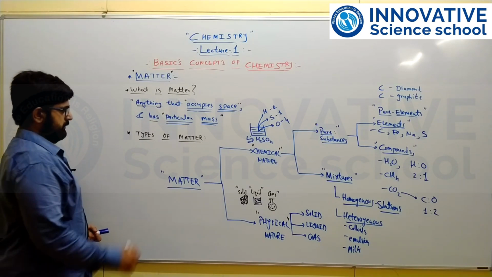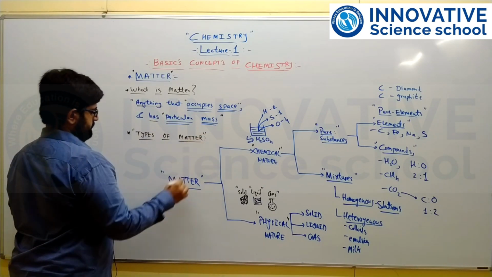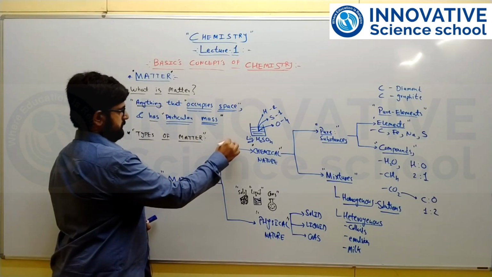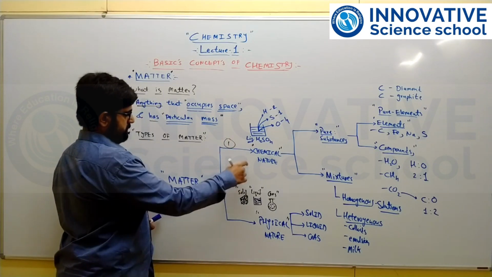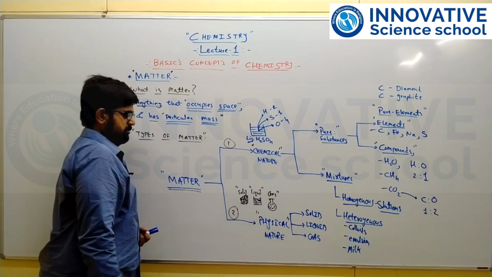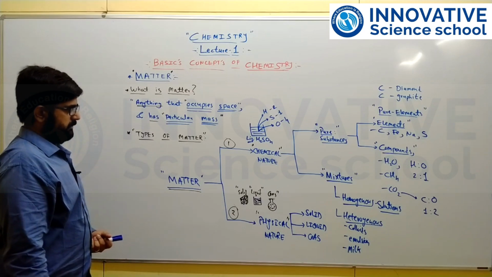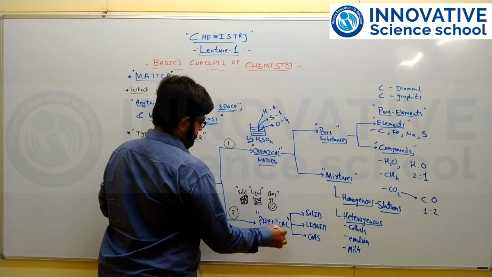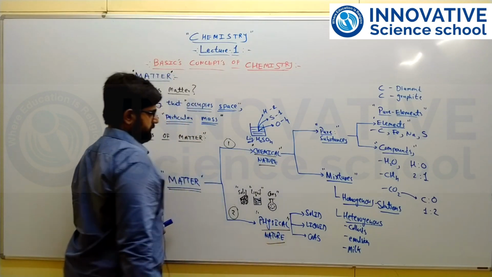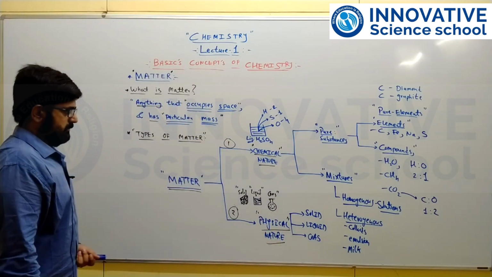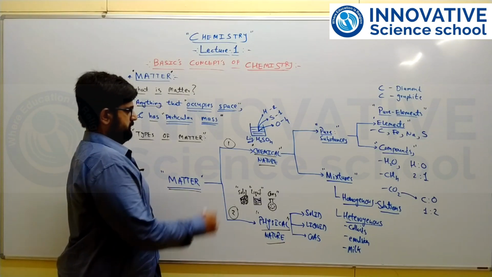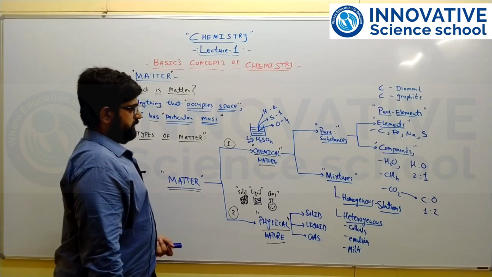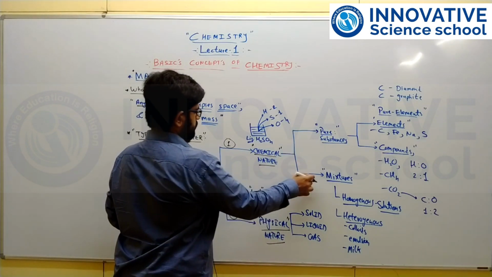And what are the different types of matter? We'll see that majorly it is classified into two types. First is based on chemical nature, second is based on physical nature, right? So chemically how you can classify matter, as well as physically how you can classify matter based on physical nature. First we'll see classification based on chemical nature. Now in that it is sub-classified into two types.